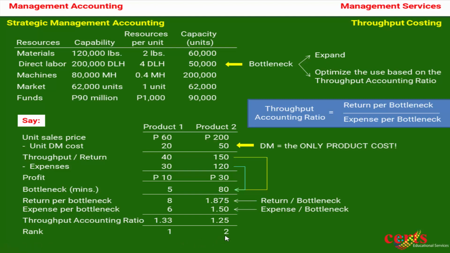product 2. So this is the concept of throughput costing in strategic management accounting: we identify the bottleneck, and we try to expand our capability and capacity in the bottleneck line. After exhausting all efforts and all resources we have, we cannot expand it anymore, and so we have to optimize the use of our bottleneck based on the throughput accounting ratio. Throughput accounting ratio is return per bottleneck over expense per bottleneck.